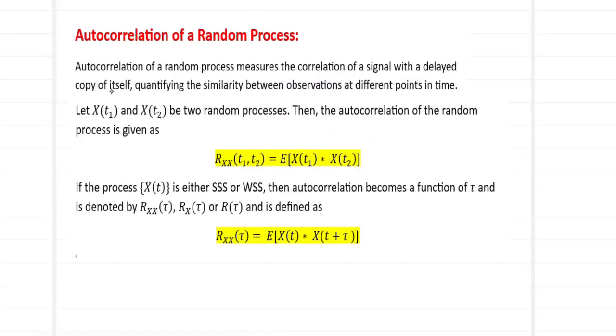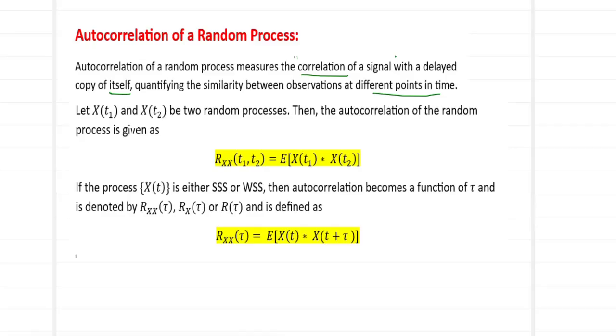Autocorrelation of a random process. What does autocorrelation actually mean? Autocorrelation of a random process measures the correlation of a signal with a delayed copy of itself, quantifying the similarity between observations at different points in time. So what we are measuring is how one signal is related to a delayed copy of itself, measured at different points of time, and we notice the similarity between them.